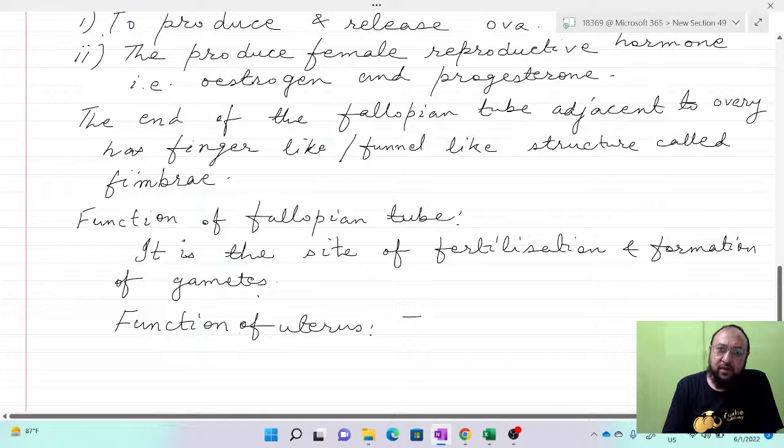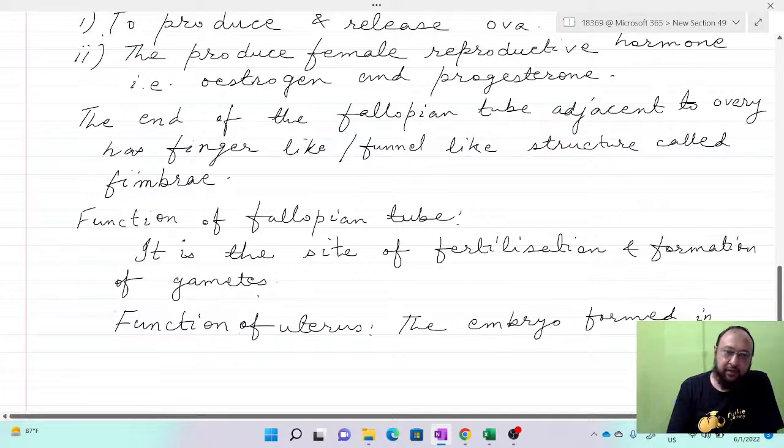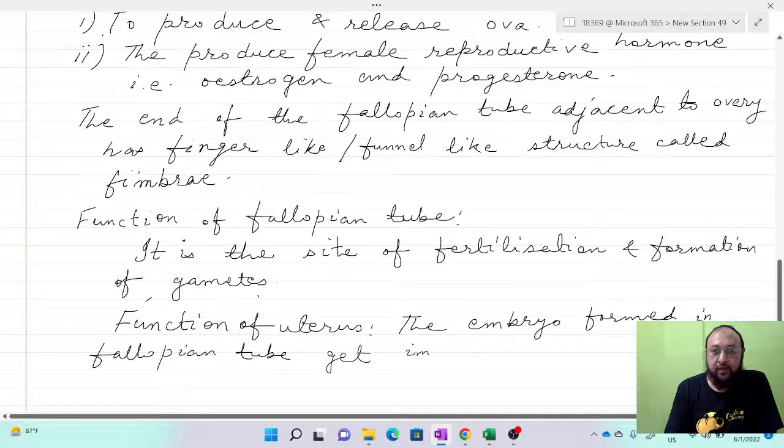The embryo formed in fertilization in the fallopian tube gets implanted or attached on the uterine wall.